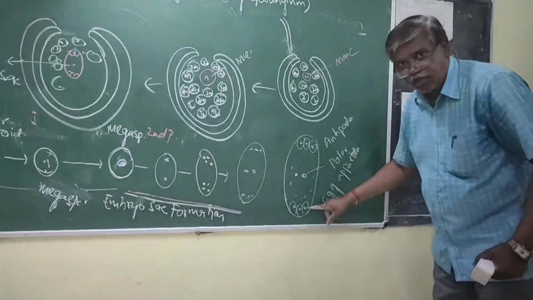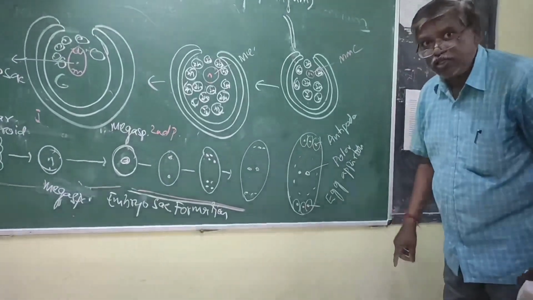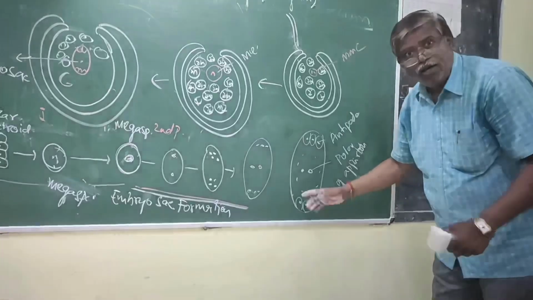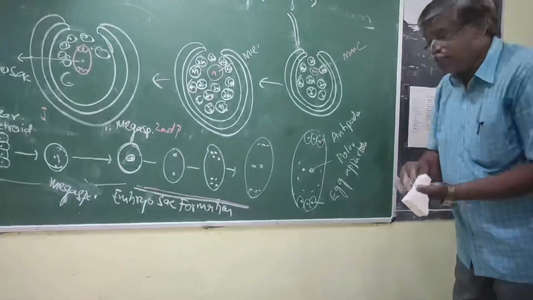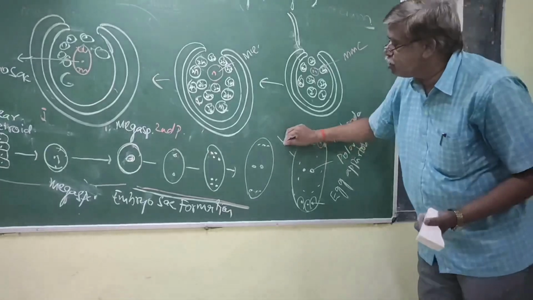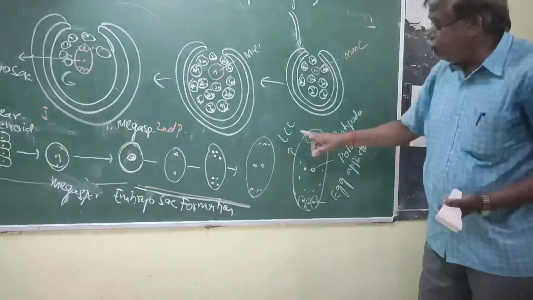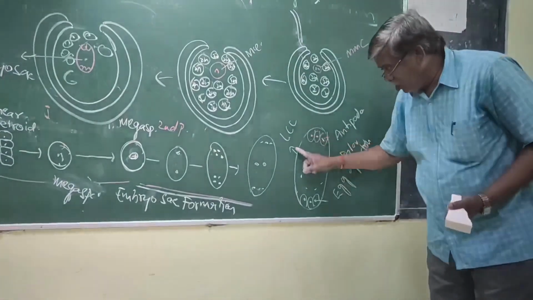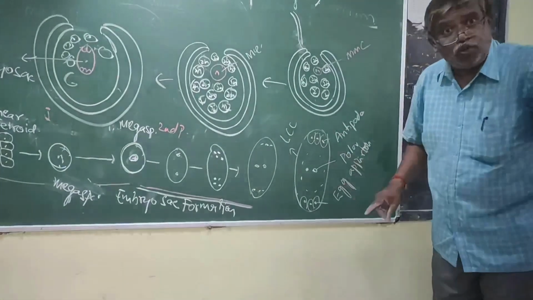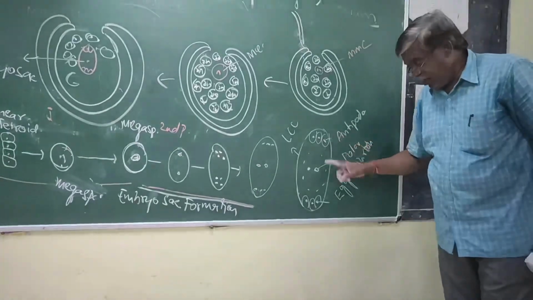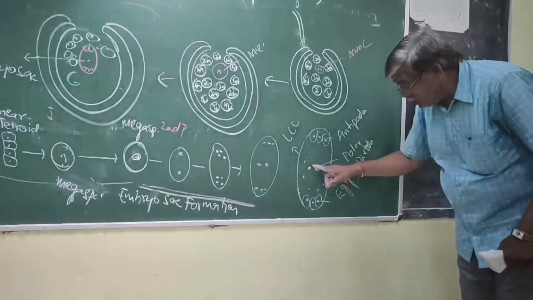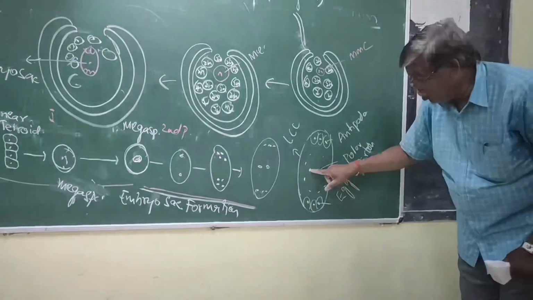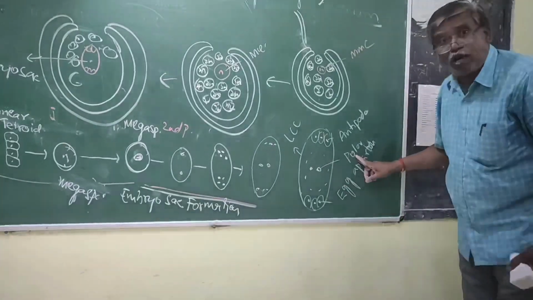These 3, how many cells? 6 cells. The 6 cells are accommodated in a large central cell. That is LCC. L for large, C for central cell. Large central cell. It is the large central cell which gives the accommodation for these 6 cells. And also, these 2 nuclei are its own. The large central cell contains 2 nuclei, binucleate. Here these are called polar nuclei.